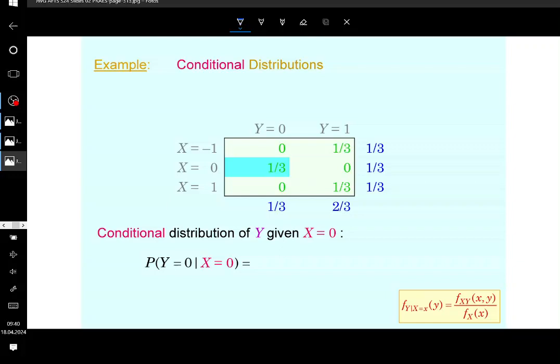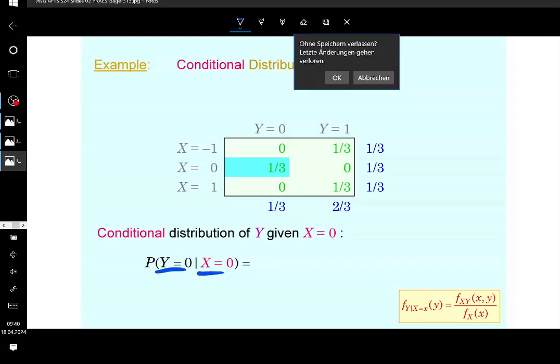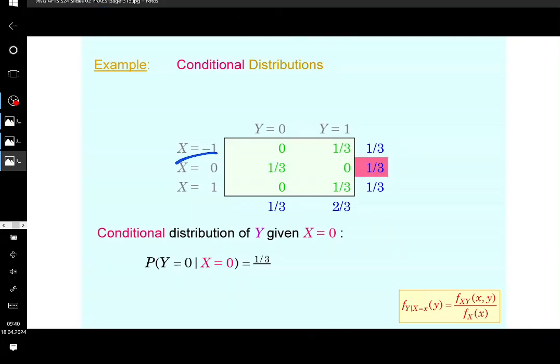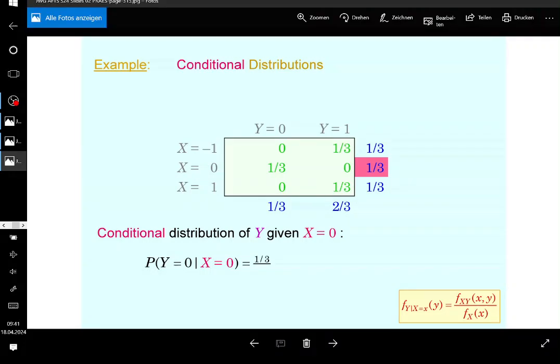You simply take the joint probability related to this event, guys, which is here, divided by the marginal distribution, which is here for this event, because that's the probability of the condition. So the joint distribution divided by the marginal distribution, straightforwardly, is going to be the conditional distribution. And you do this given the condition that x is equal to 0.